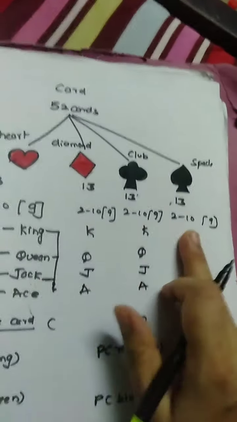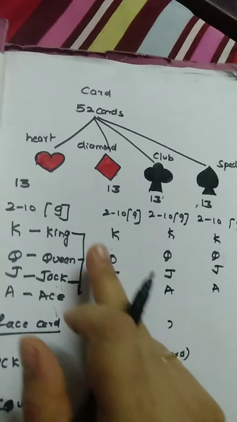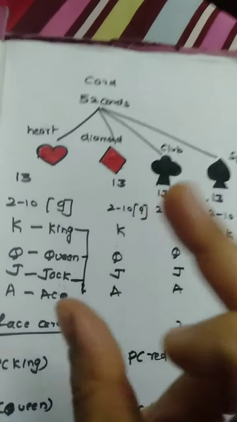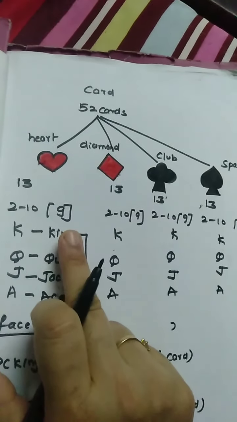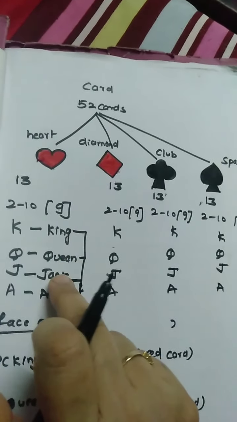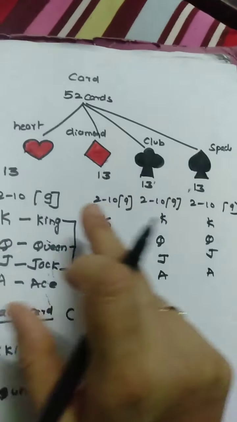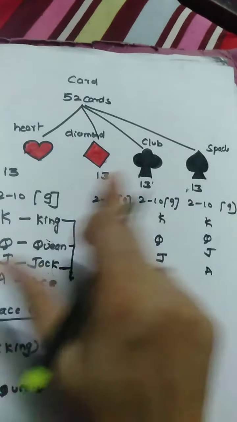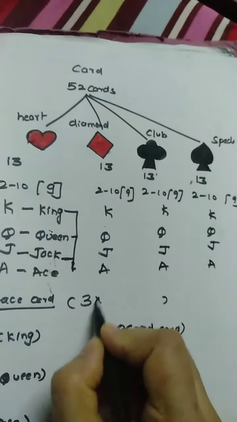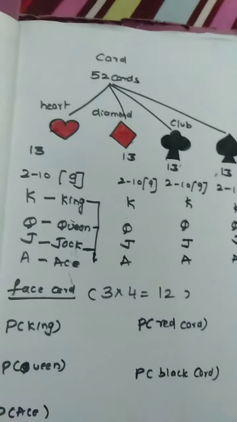Now how many face cards do you have? Face cards means the face is printed on the card. There are 3 face cards in each suit. You have a king, queen and jack. The face is printed over there. So you have 3 face cards in each. 3 into 4, you have 12 face cards.